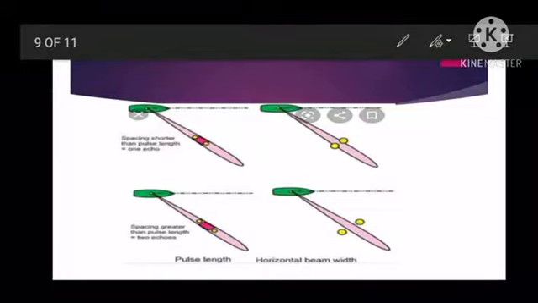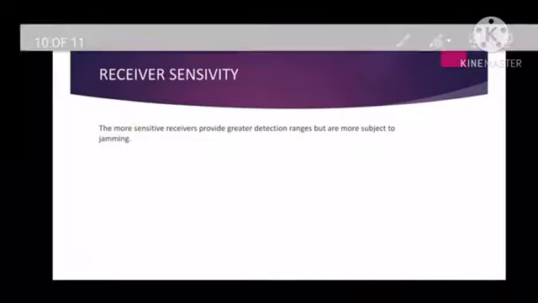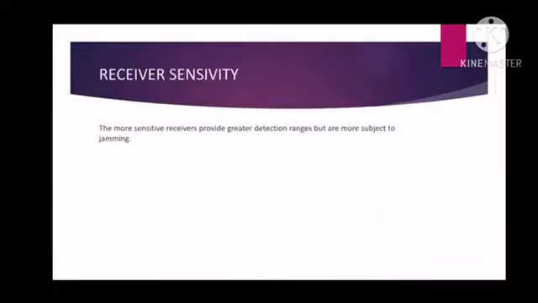So if the spacing is shorter than the pulse length, there is 1 echo. If the spacing is greater than the pulse length, there are 2 echoes. So we can see this in the horizontal beam.